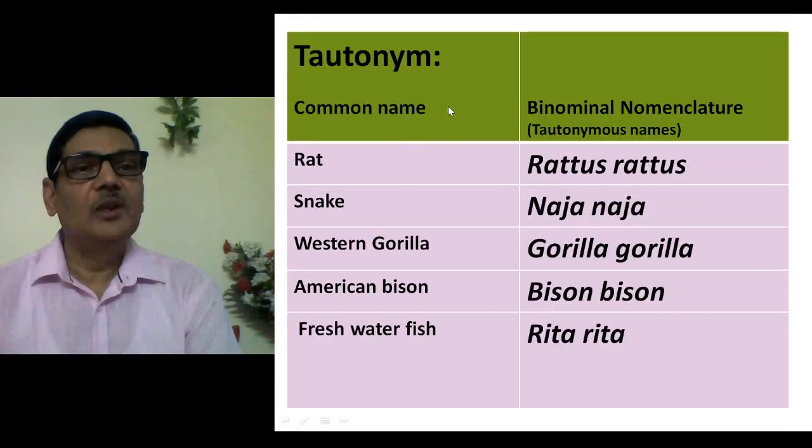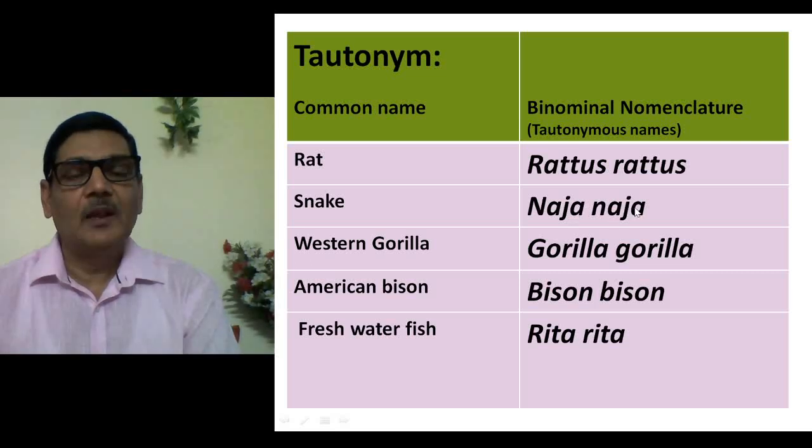So tautonym actually deals with those names which indicate genus and species both words same. Like in case of rat, there is a specific species of rat. It is called as Rattus rattus. See, both words are exactly same. Snake, a kind of poisonous snake, is Naja naja, and then there is Western gorilla, which is named as Gorilla gorilla.